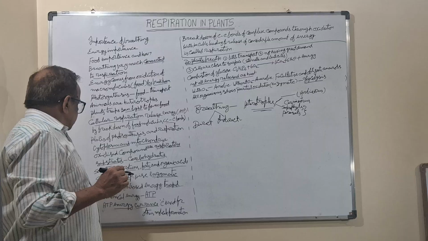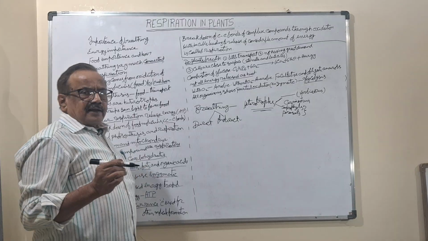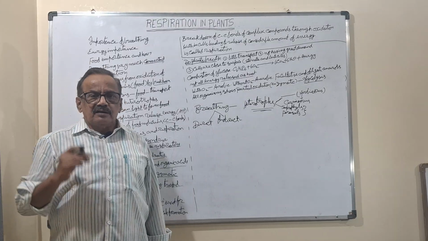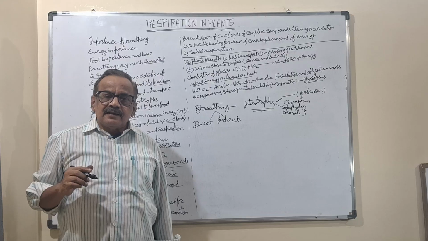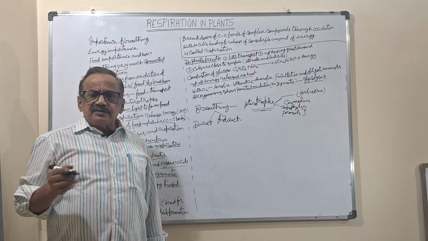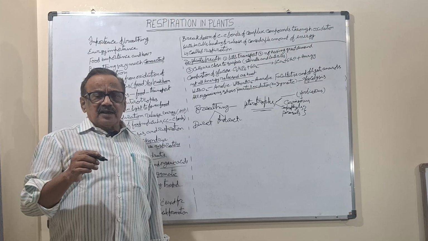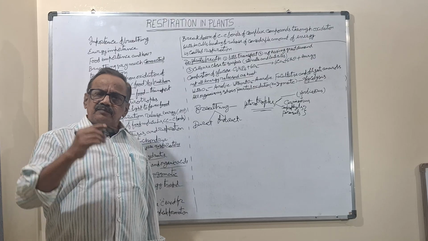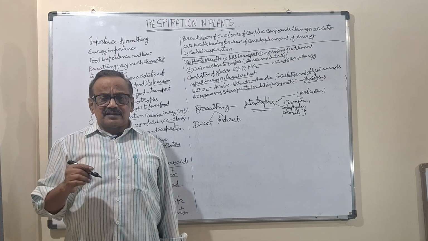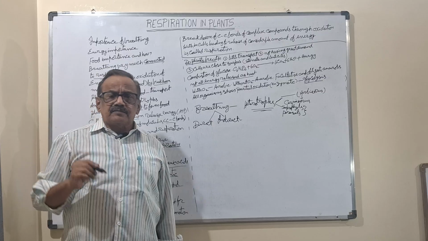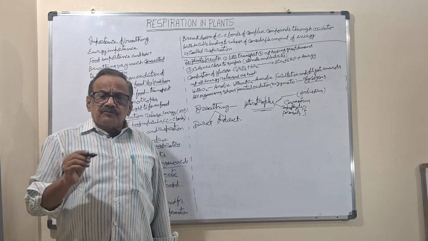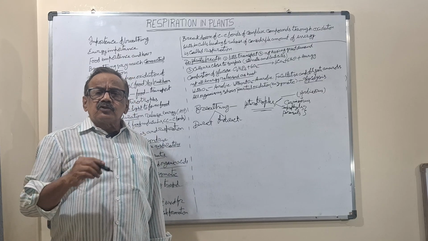And next, here they are oxidizing the food material. Whether the food materials all give an equal amount of energy or differ, we will discuss at the ending of the chapter. Now, the food materials we use are of many types.